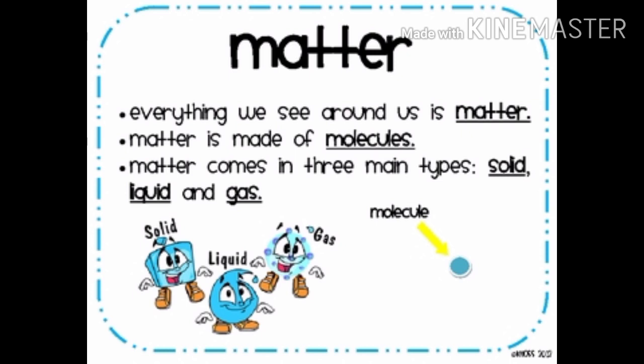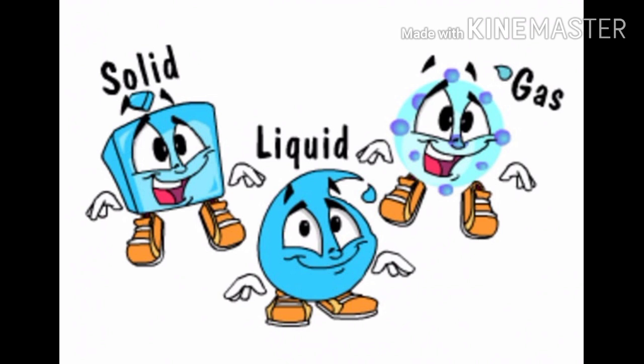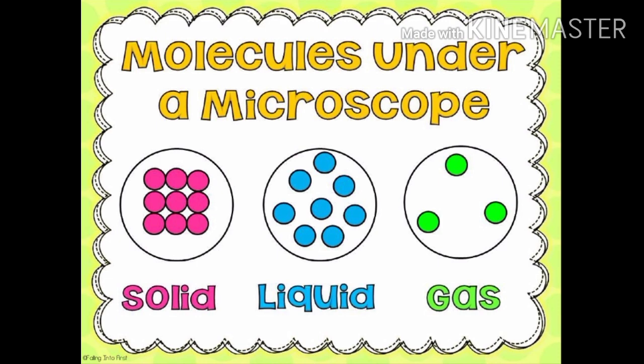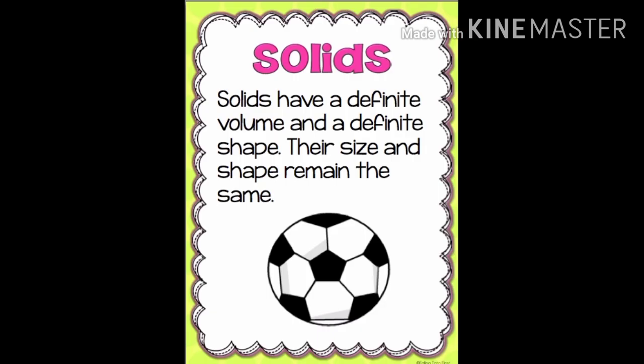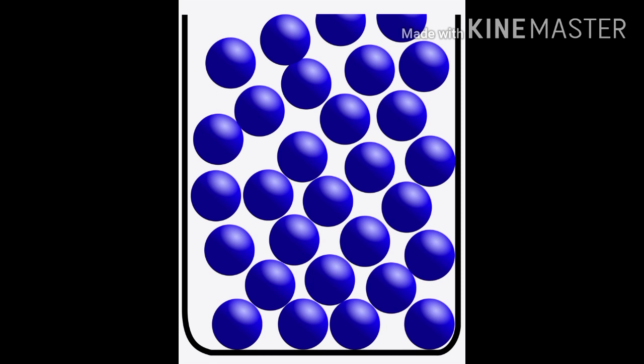Matter is made up of molecules. Matter comes in three main types: solid, liquid and gas. Microscopic view of molecules. Here it is a solid. A solid has a definite volume and a definite shape. Their size and shape remain the same. So a football is an example of a solid.